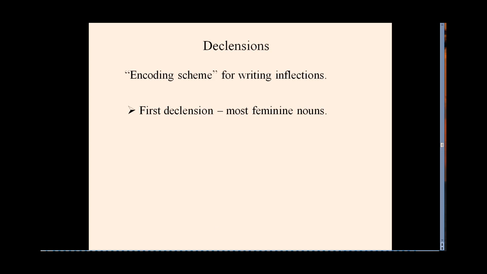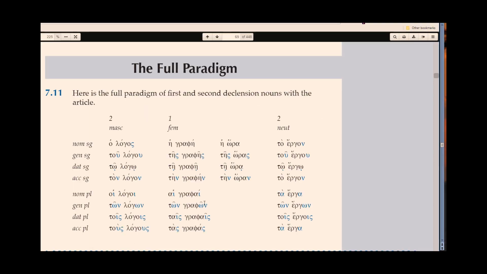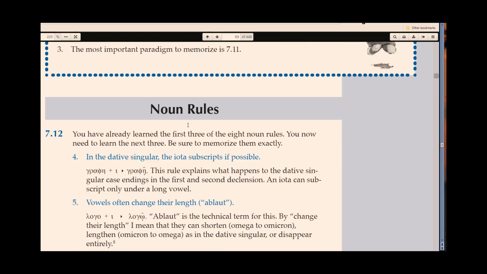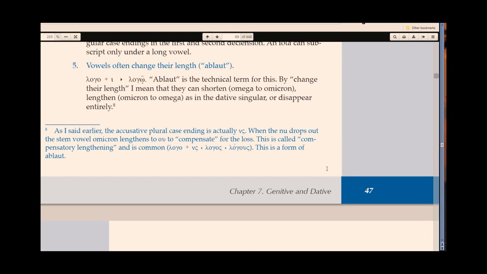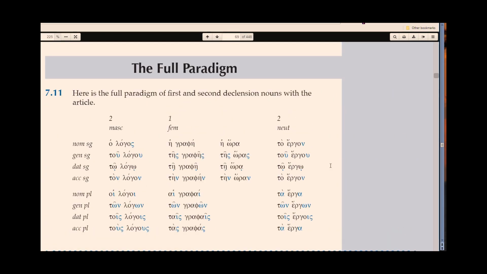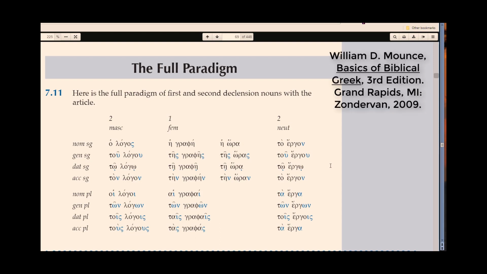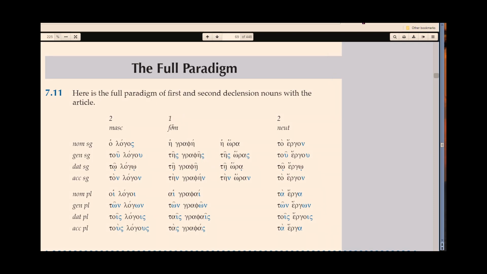Let's take a look at a table here of declensions from the Mounce textbook. You'll notice that this is on page 47 of the Mounce Greek textbook, Basics of Biblical Greek by William D. Mounce. And we're on page 47, and the one here is to indicate first declension, feminine. And so here are our first declension ending patterns.